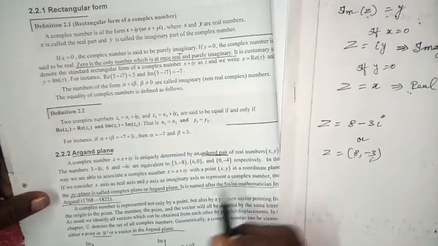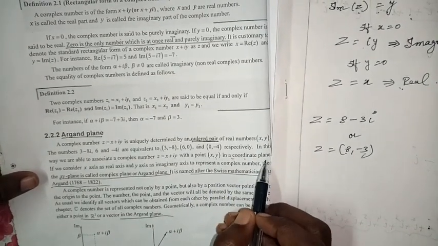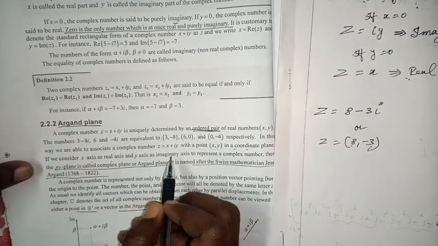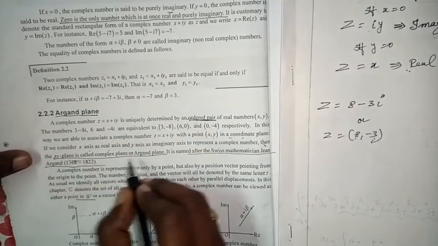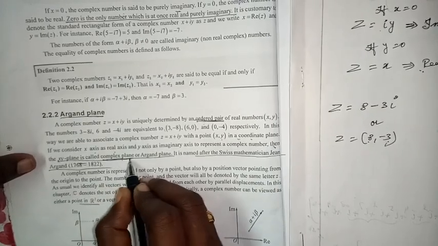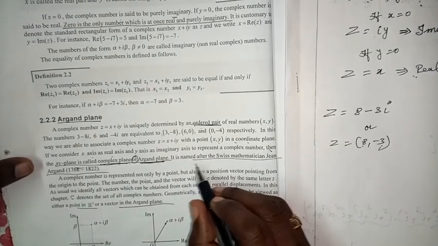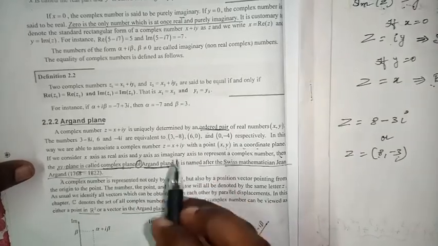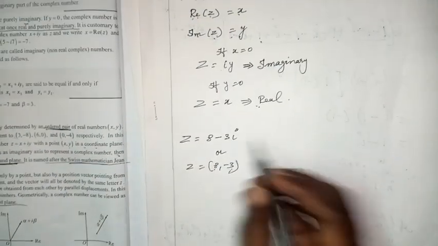Now in this form, you write z equal to x plus iy with the point x comma y. In the coordinate plane, if we consider the x-axis as real and the y-axis as the imaginary axis, representing the complex number, then the xy plane is called the complex plane or Argand plane. It is named after the Swiss mathematician Jean Argand. The mathematician's name is Jean Argand, and that is why the plane is called the Argand plane. Is it clear?